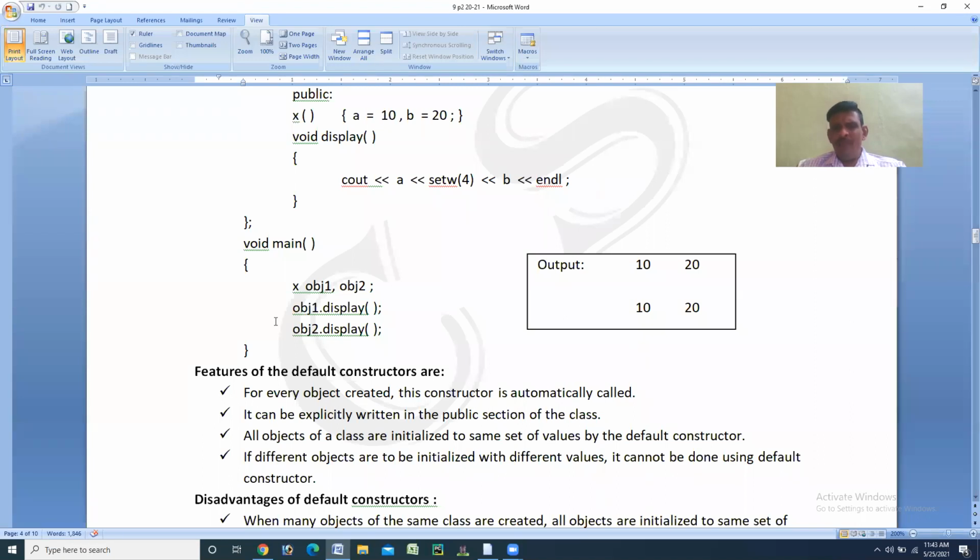It is not allowed to give different values to different objects. If different objects are to be initialized with different values, it cannot be done using a default constructor. For one object one value, for another object another value, that cannot be provided by using a default constructor. So these are the features of default constructors.